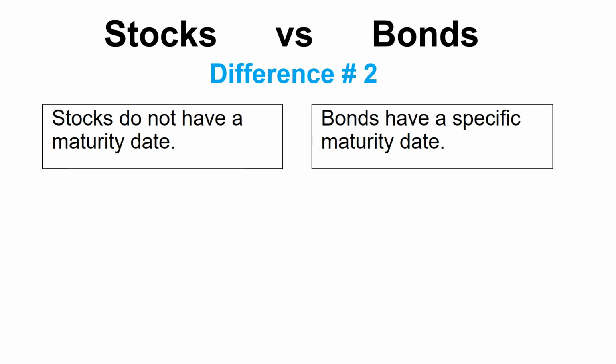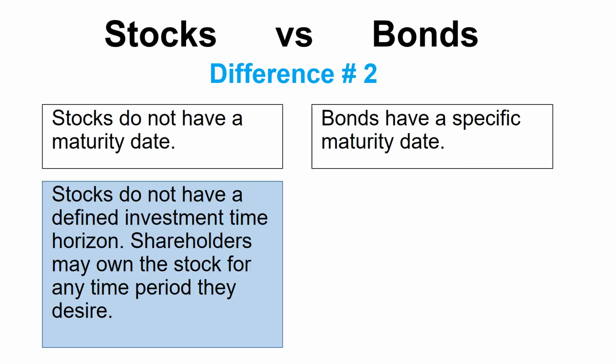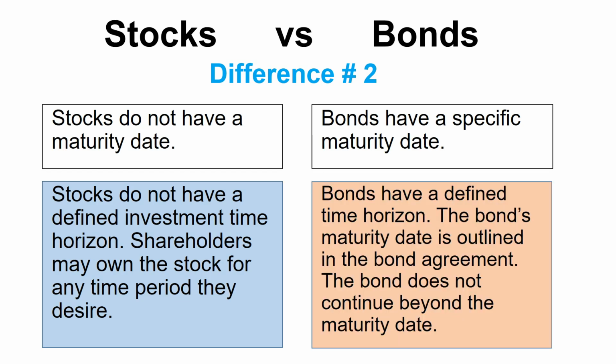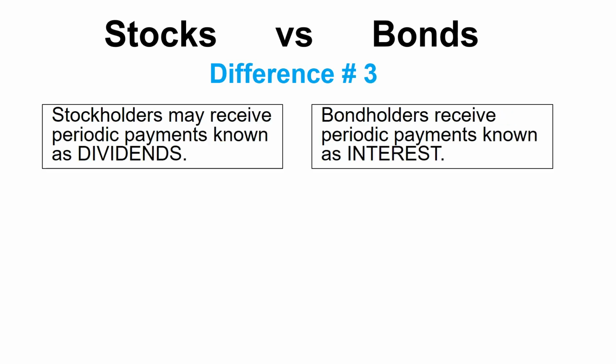Difference number 2. Stocks do not have a maturity date, while bonds carry a specific maturity date. Stocks do not have a defined investment time horizon. Stockholders may therefore own the stock for any period of time they desire. On the other hand, bonds do carry a defined time horizon. The bond's maturity date is actually outlined in the bond agreement. The bond does not continue beyond that maturity date.